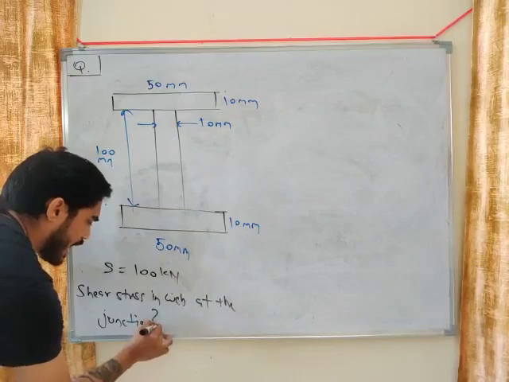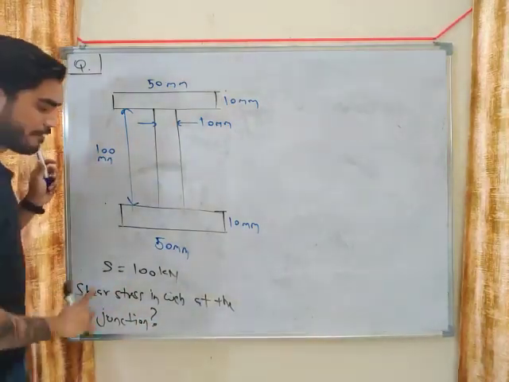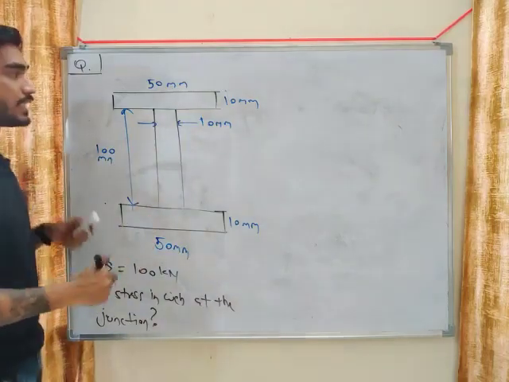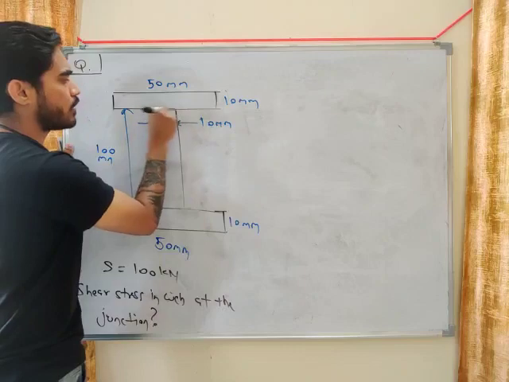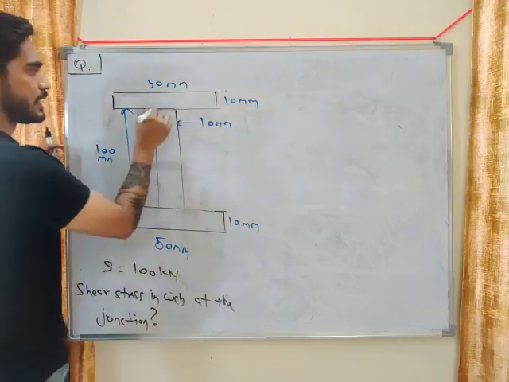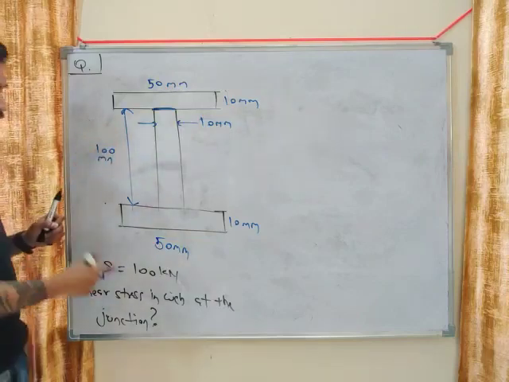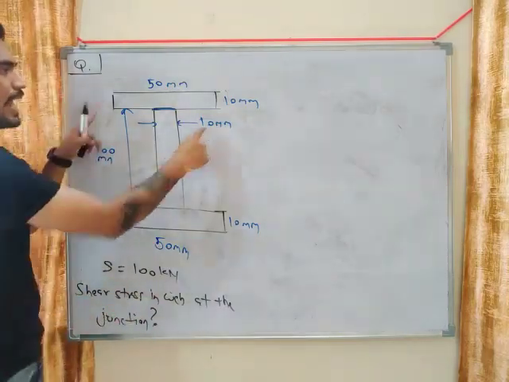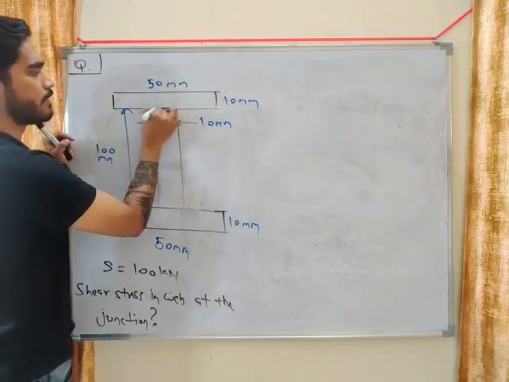What they are asking you to calculate: shear stress in the web at the junction. So this is the junction and this is the web. So you have to calculate shear stress here in this layer. If they ask you to calculate shear stress in the flange, then this will be the layer. But they are asking for shear stress in the web, so this is the layer.